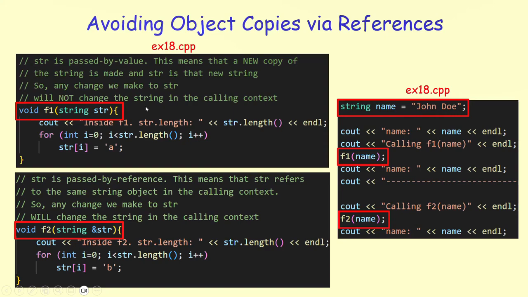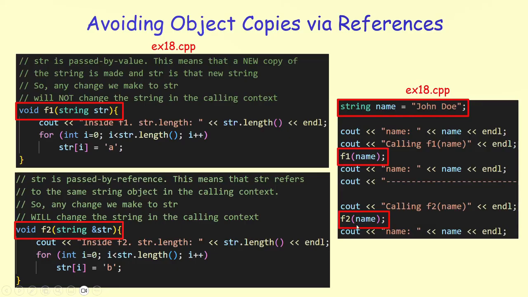So what happens when you declare it like this in f1, when you say string str? Again, the string is passed by value, meaning that a new copy of the string object is going to be made when I make a call to f1. So any changes that I make to the string inside f1 will not get reflected into the calling context, meaning that the name in the calling context in main will not change.